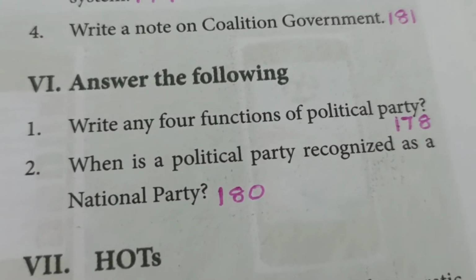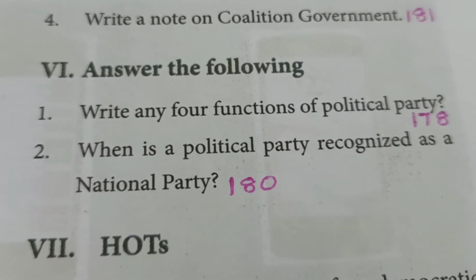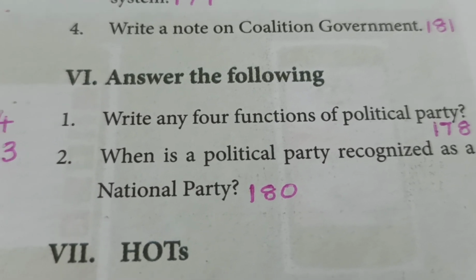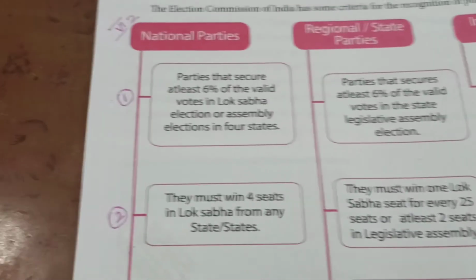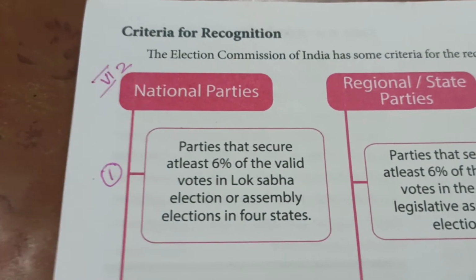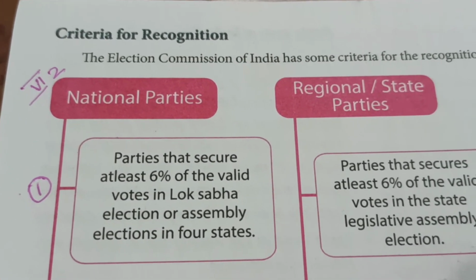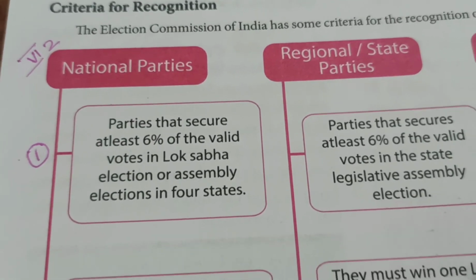Next question. When is a political party recognized as a national party? So when we are talking of political parties, there are different types like national party, state party and like that. So here we have it in page number 180. National parties, criteria for recognition. And here are 3 points and these 3 points will give us this answer.